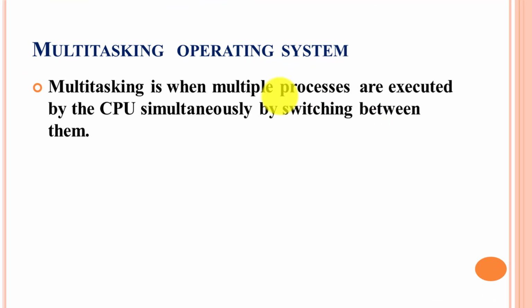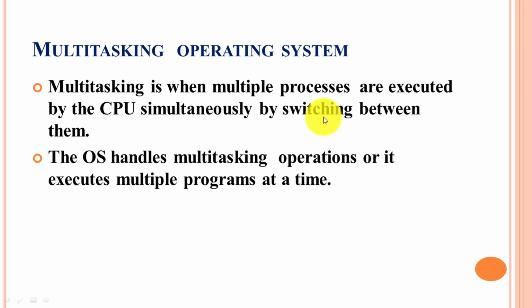So what is a multitasking operating system? Multitasking is when multiple processes are executed by the CPU simultaneously by switching between them. The multitasking operating system is quite related to the multi-programming operating system. Multiple processes are executed by the CPU and it switches between them, that is, it makes a context switch between them. The operating system handles multitasking operations, executing multiple programs at a time, and that's why it is called a multitasking operating system.